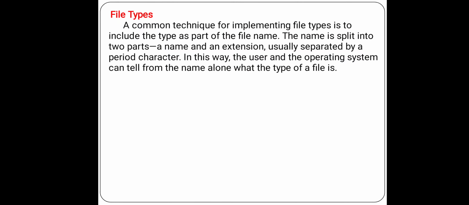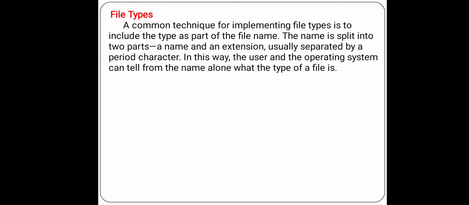Next, types of files. A common technique for implementing file types is to include the type as part of the file name. The name is split into two parts, a name and an extension. Already, among the attributes of files, one of the attributes is the file type.